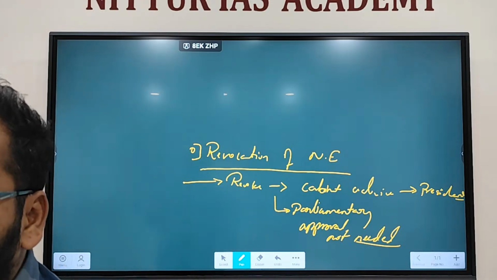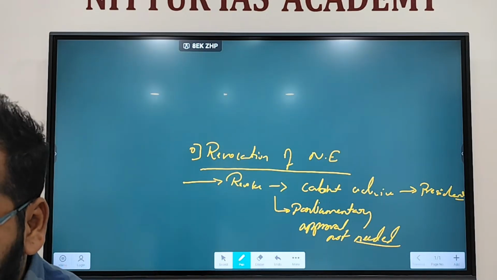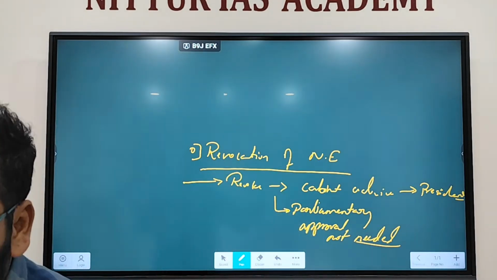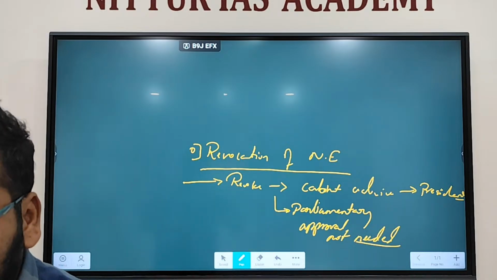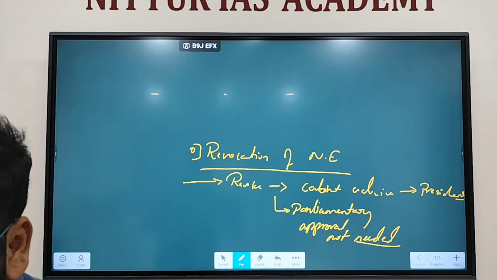Next, while revoking a national emergency, the president can revoke it on the advice of the cabinet, and for that parliamentary approval is not needed. The president can just issue an order and revoke the national emergency.